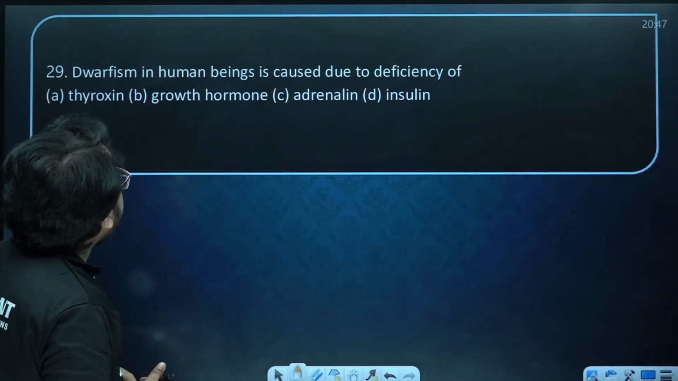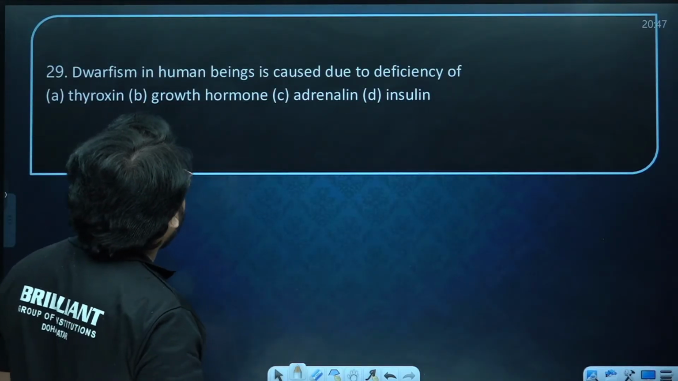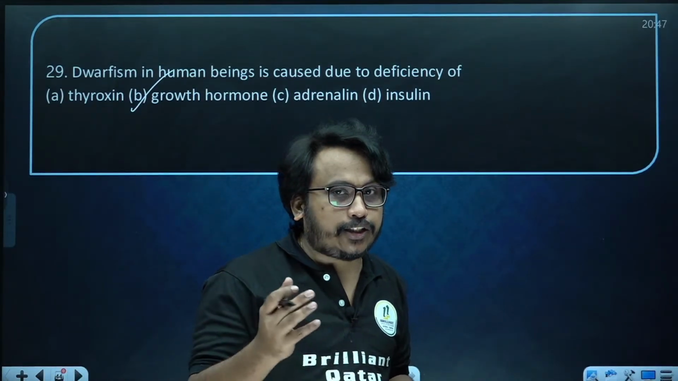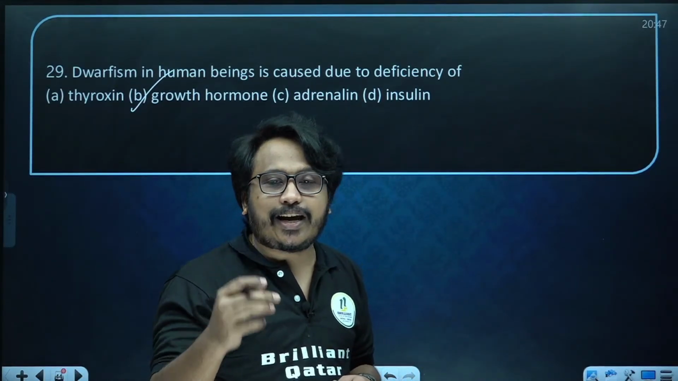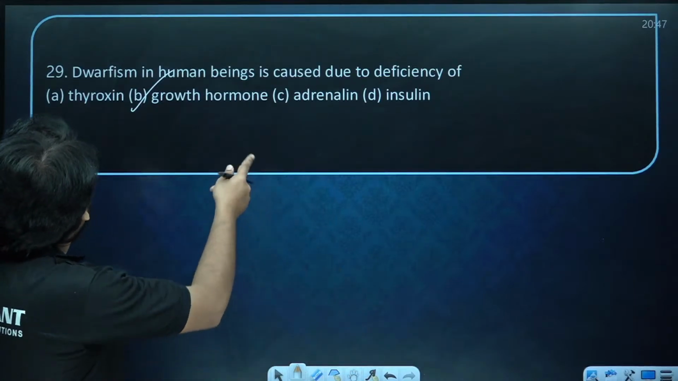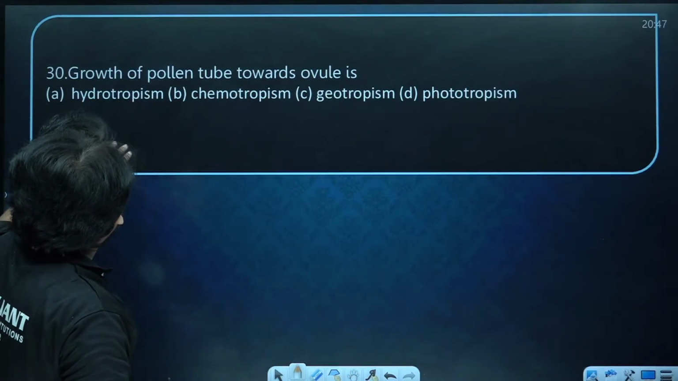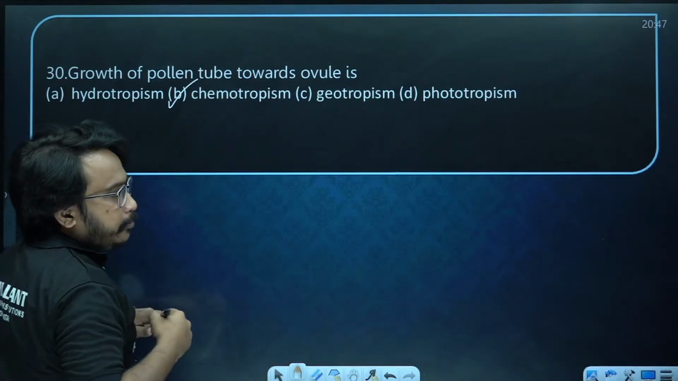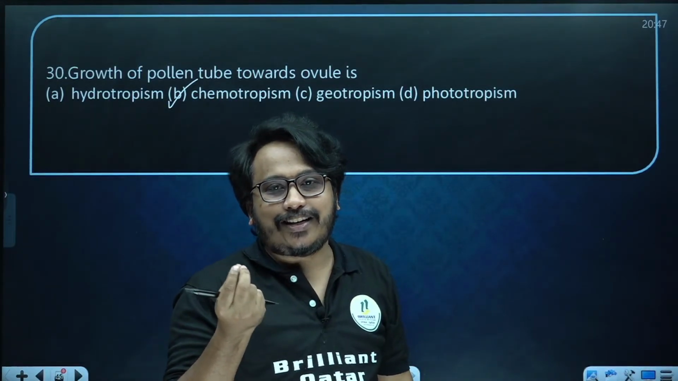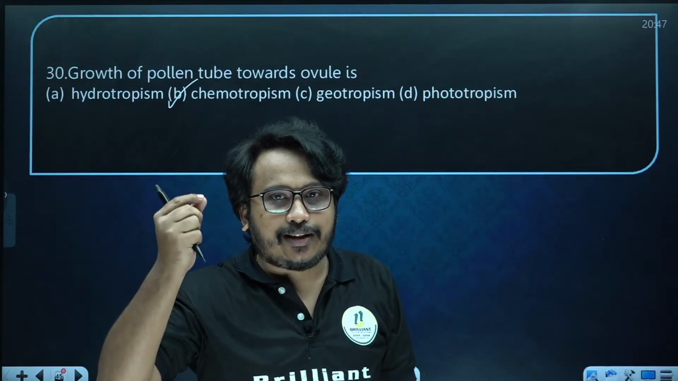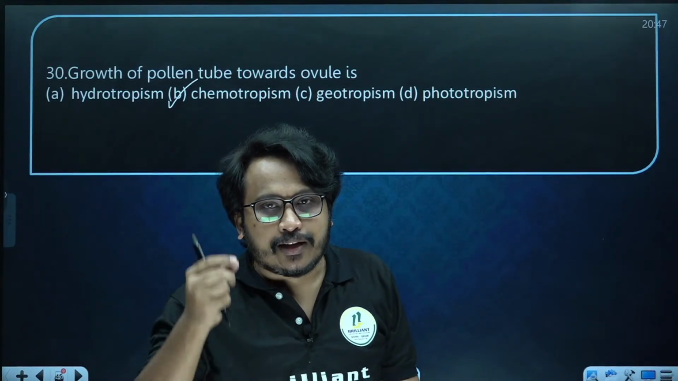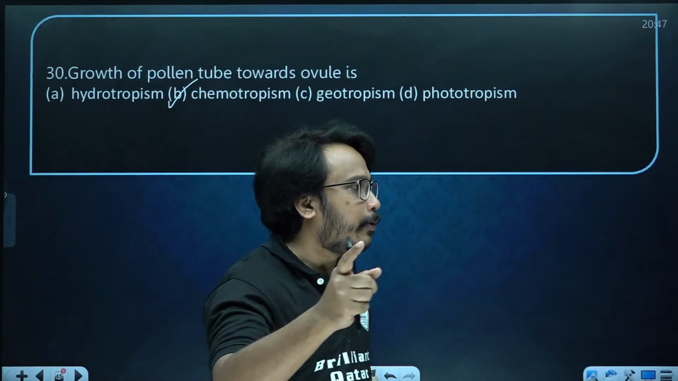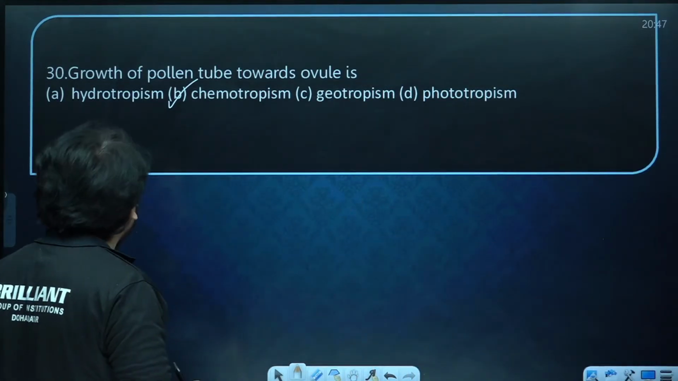Now next one, dwarfism in human beings is caused by deficiency of growth hormone only. Excessive secretion can lead to gigantism and very less secretion can lead to dwarfism. Then next one, growth of the pollen tube towards the ovule is an example of chemotropism. You should understand the ovule will be secreting some chemical. Because of that, the pollen will form the pollen tube, passing through the style and reaching the ovary, entering into the ovule. Hope you got it. Yes, right answer.